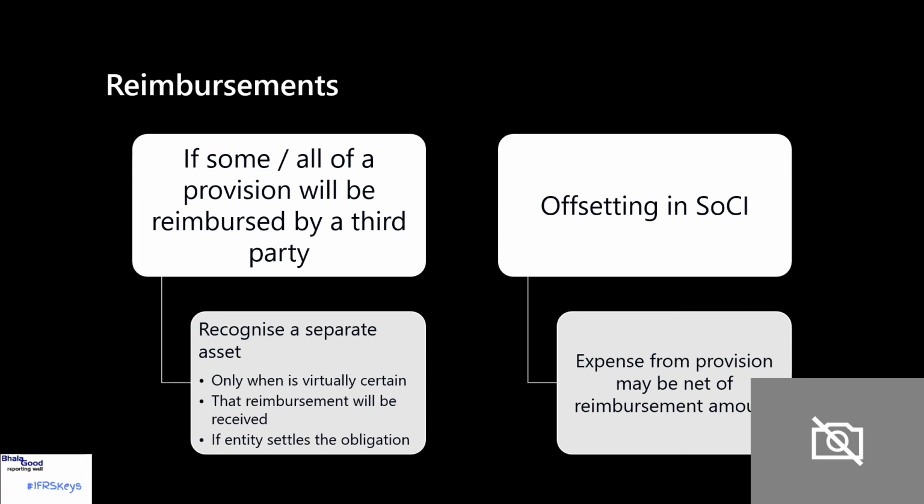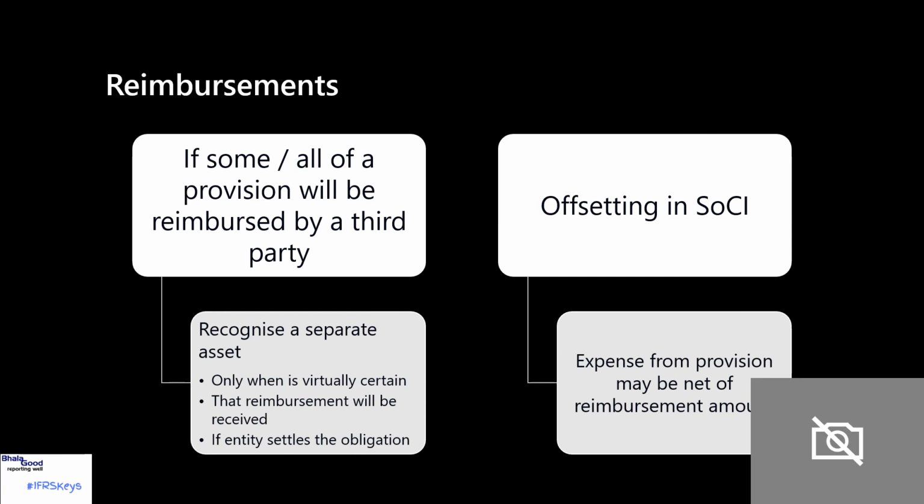A significant issue that arises for companies relates to reimbursements of certain provisions. The most typical one that we're going to come across is a reimbursement for a loss of revenue if an insurance company will reimburse that. So let's just say that a company recognizes a provision and it will be reimbursed by an insurance company. So a provision for a loss of revenue that will be reimbursed by a third party, by that insurance company.